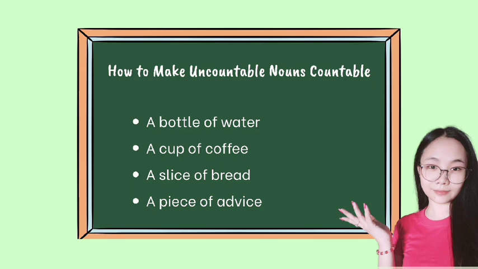Let's make uncountable nouns countable. If you want to count uncountable nouns, use quantifiers like these: a bottle of water, a cup of coffee, a slice of bread, a piece of advice. Instead of saying 2 waters, say 2 bottles of water. Instead of 3 informations, say 3 pieces of information.